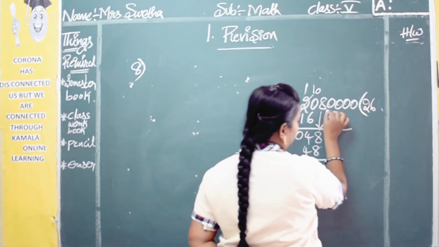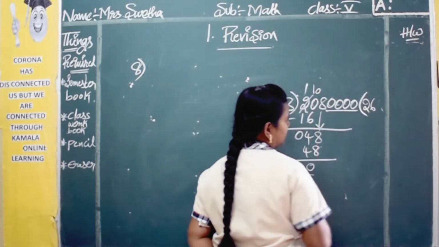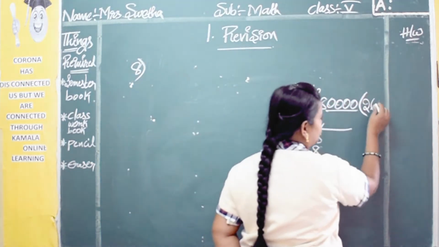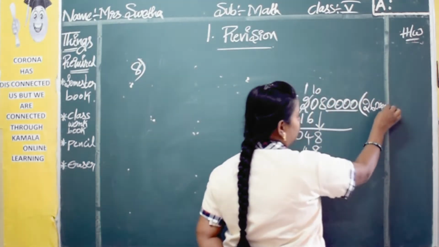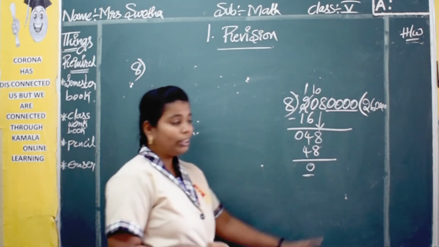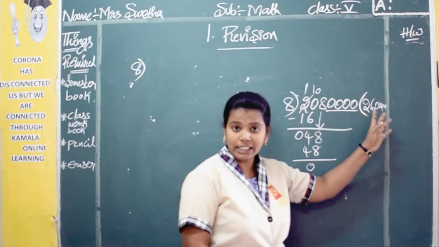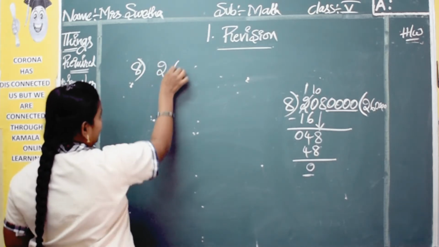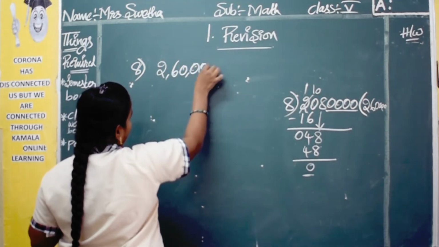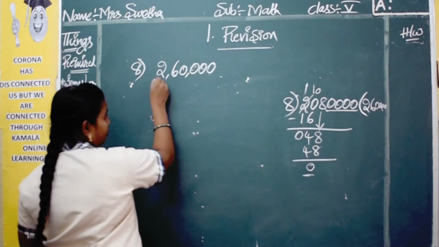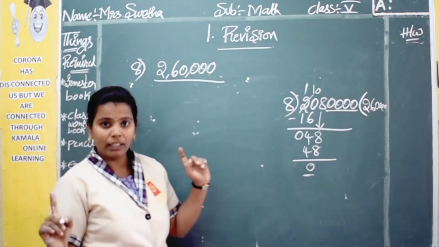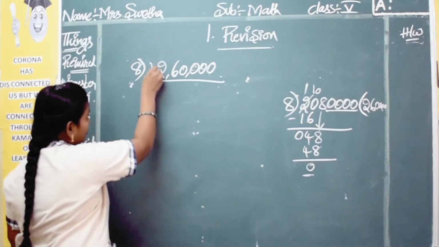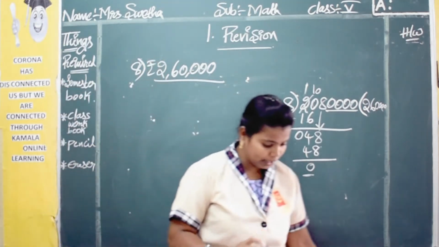But how many numbers are remaining here? See, 4 zeros are left. So what do you have to do? All these 4 zeros you should add in your quotient. So how much are you getting here? 2,60,000. Now how much will each partner get? Each partner will get 2,60,000. Each one partner will get 2,60,000 amount. As it is an amount, the rupees symbol is compulsory.